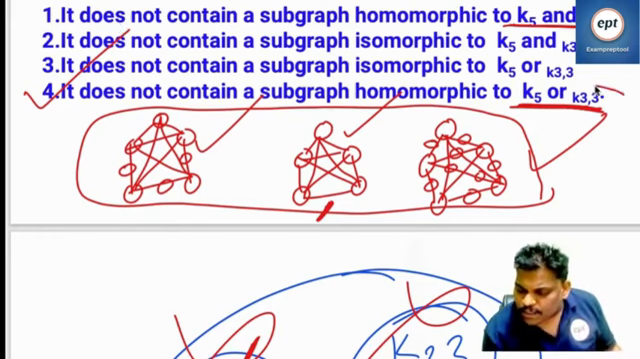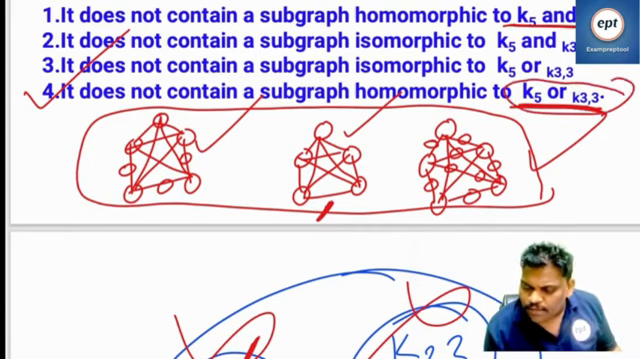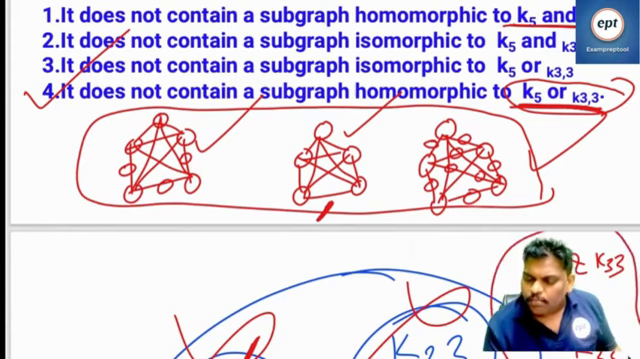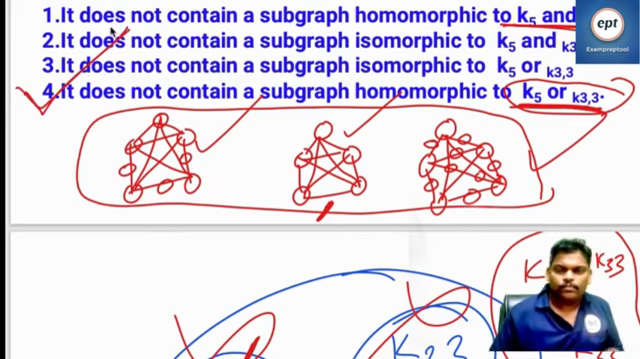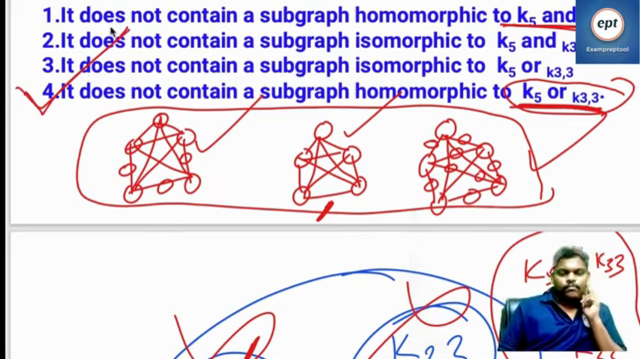Remember, this will take care of K5 and K33. Only K5, only K33, this will cover three possibilities, but it will cover only this. So the answer is the fourth one. The first keyword is homomorphic. The second is which does not contain K5 or K33.